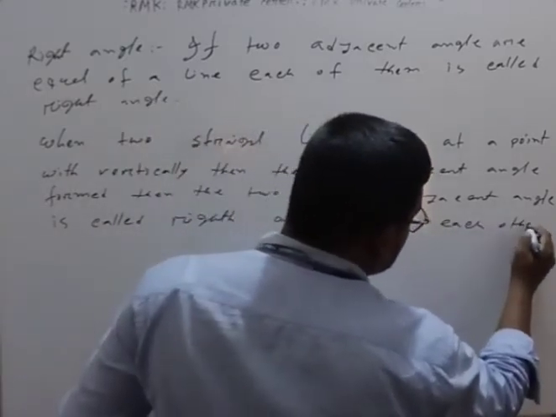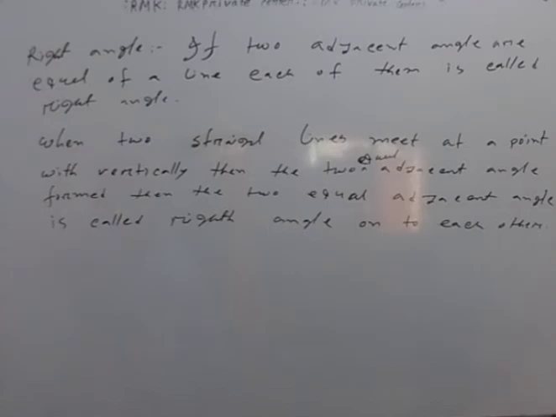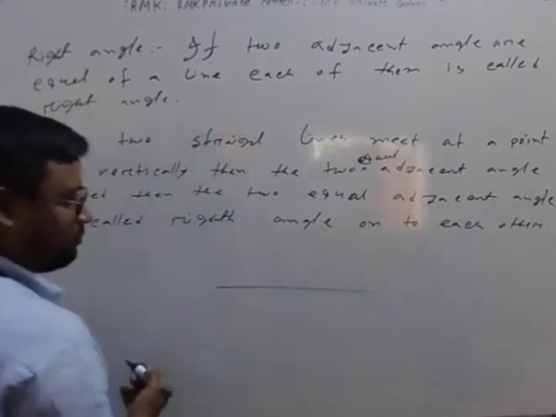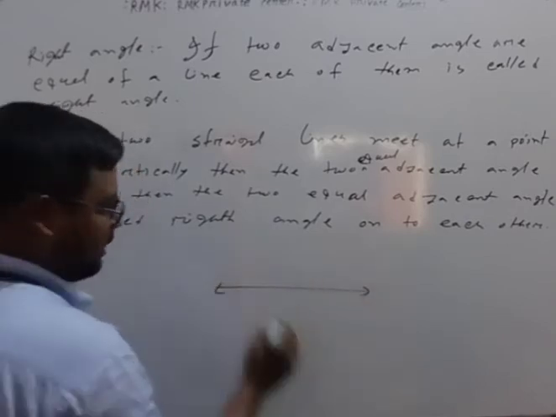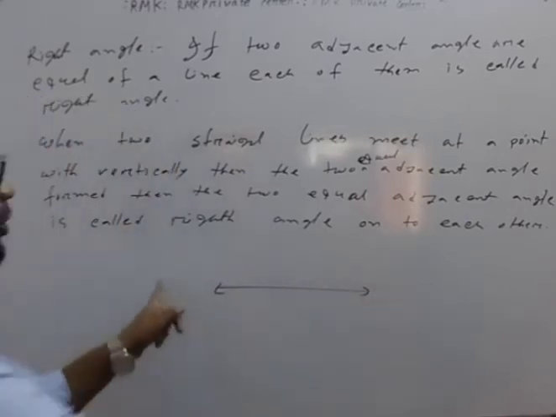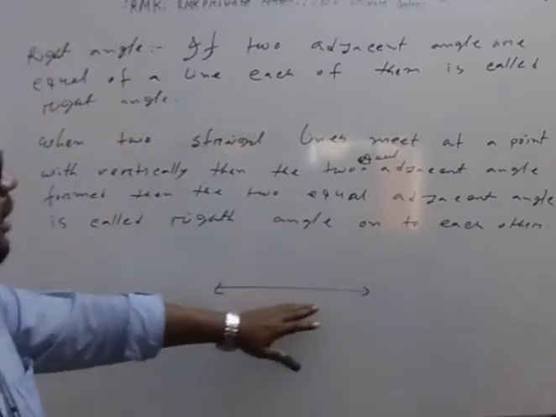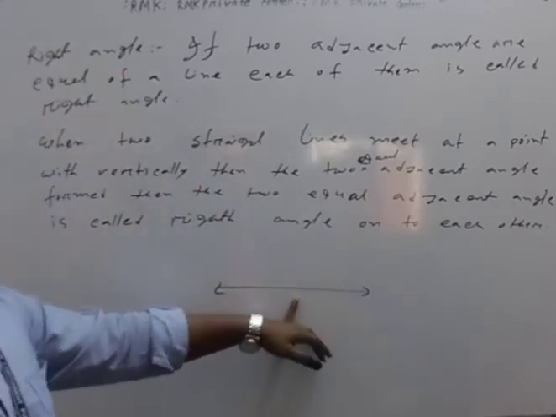How can we draw it? At first we draw a line. A line means there are no endpoints. In between the line, you take any point, in the middle or on any side.